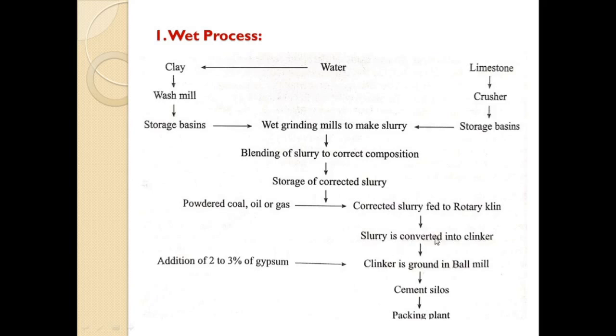Okay, and then these clinkers are ground or crushed in the ball mill. Okay, in this ball mill there are steel balls which crush these clinkers with the addition of 2 to 3% of gypsum. Okay, then the powder is formed. This powder we can call cement, and it is stored in the cement silos, and after that it goes to the packaging plant. So this is the wet process.